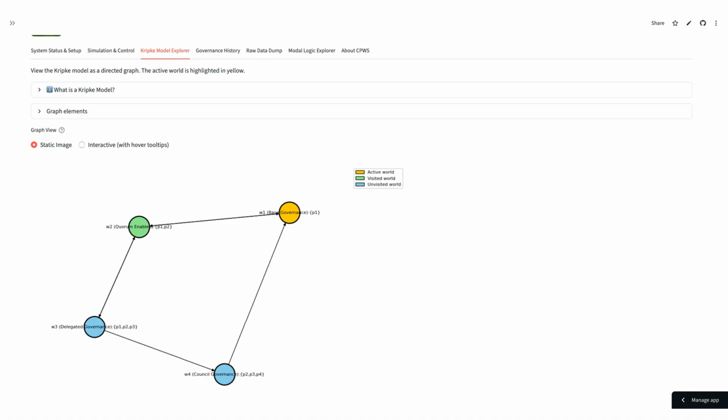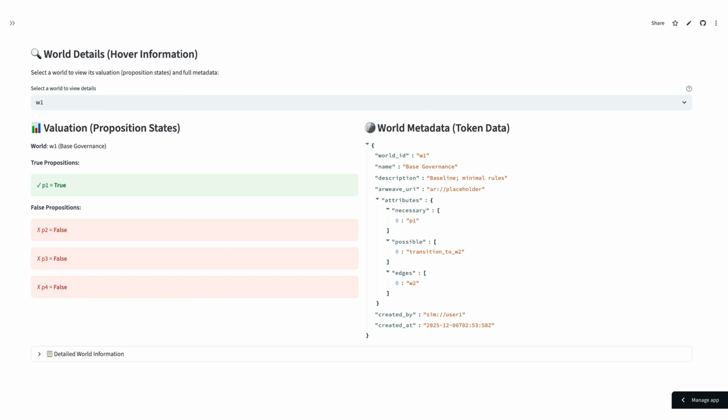Now let's see the result of our vote on the map. This is our Kripke model explorer. The yellow node shows the new active world after the simulation. Our governance has successfully moved along the roadmap from W1 to W2 and back to W1 again. The green node, W2, is where governance has traveled to. Blue nodes are unvisited. If we scroll down to world details, we can see the valuation of each world, its proposition state on the left, and the world's metadata on the right.